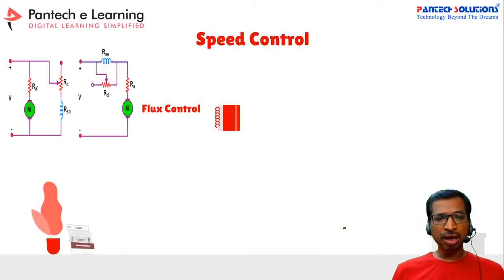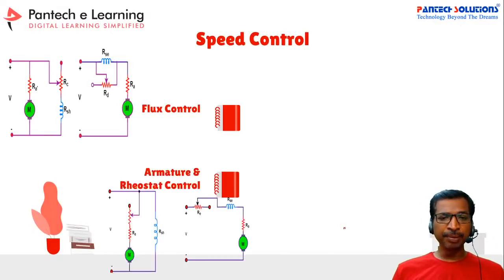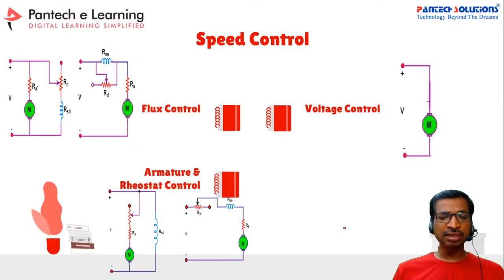And how we can implement the speed control mechanism. There are three different types of speed control mechanism. One is called flux control. In the flux control, you keep the voltage constant on the armature side. In the field winding, you are going to vary the voltage by implementing a variable rheostat. Whenever you change the field current, the speed of the motor is going to vary, right?